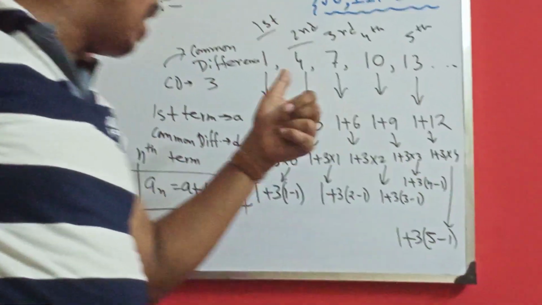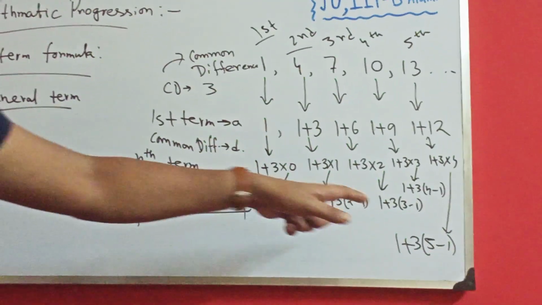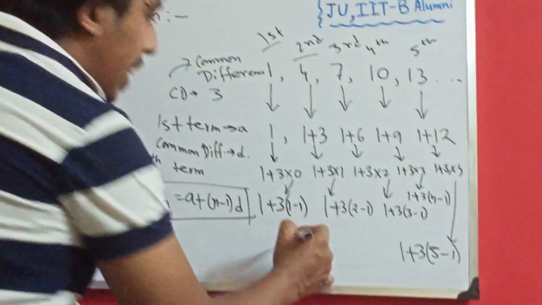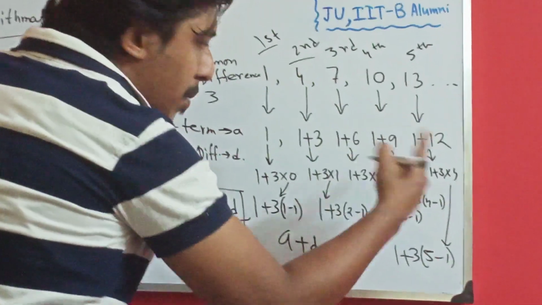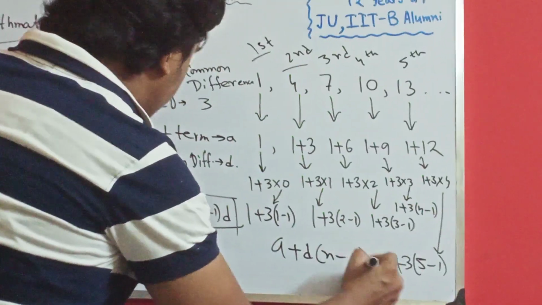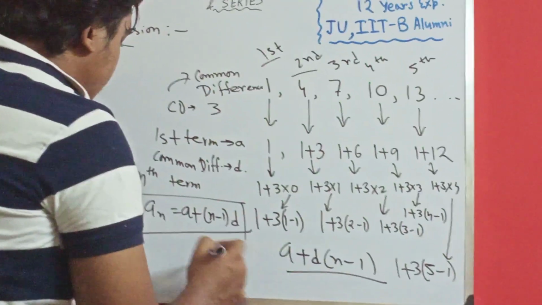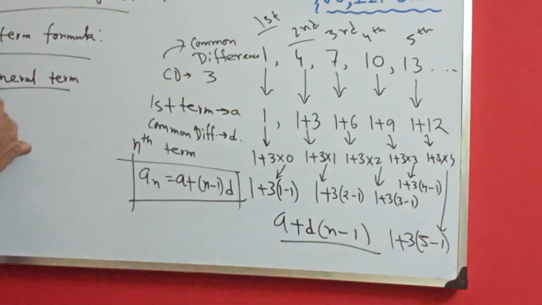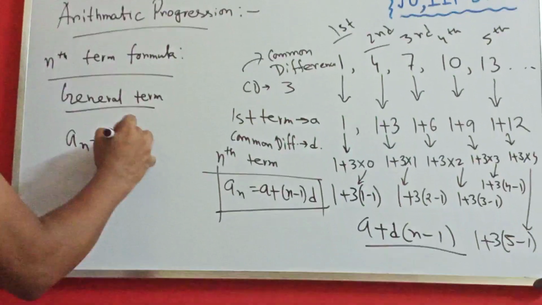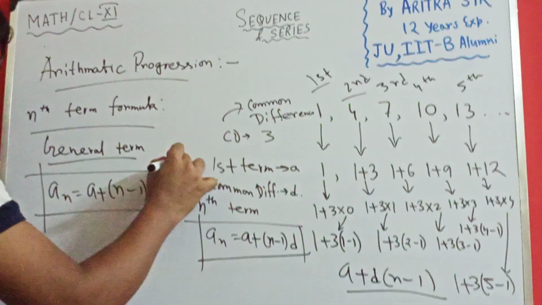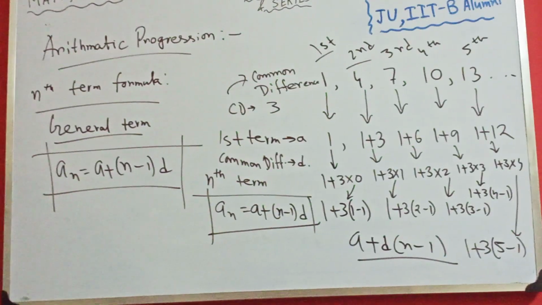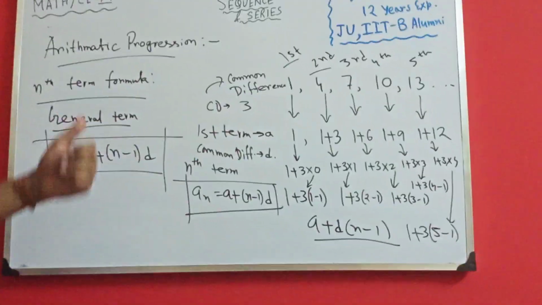So 1 means your first term, a, and 3 is your common difference, d. So a plus d into n minus 1. That I write in the formula: nth term an is equal to a plus n minus 1 into d. That's all. That is the derivation of the nth term formula.